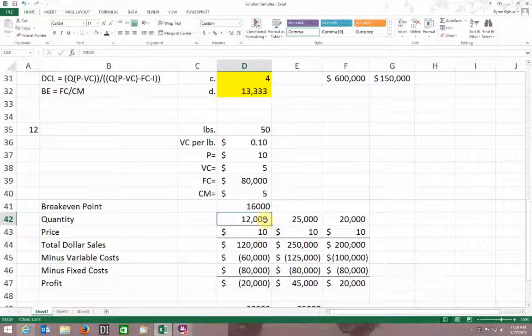Now, what's that tell me? Well, my break-even point is 16,000, so if I have a number that's smaller than 16,000, I'm going to lose money. A number that's bigger than 16,000, I should make money. So I should make money on both of these. I'm going to lose money on this one. I should have a negative when I calculate that.